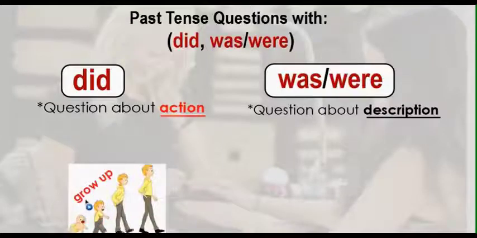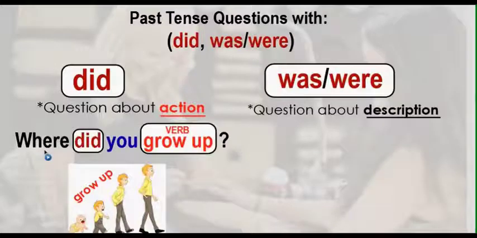The verb grow up. Grow up is this action. And if I want to ask a question about this action, I need to use did. For example, where did you grow up? So, when I ask a question about the verb or the action, I need to use did for the auxiliary. So did is only for verbs, when I use a verb in the question.